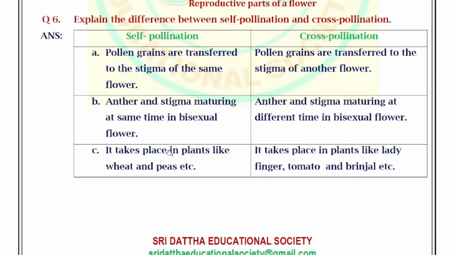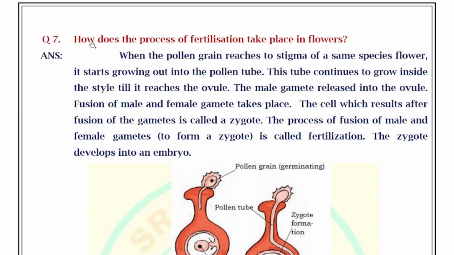Next, move on to seventh question. How does the process of fertilization take place in flowers? Answer. When the pollen grains reach the stigma of a same-species flower, it starts growing out into the pollen tube. This tube continues to grow inside the style till it reaches the ovule. The male gamete is released into the ovule.